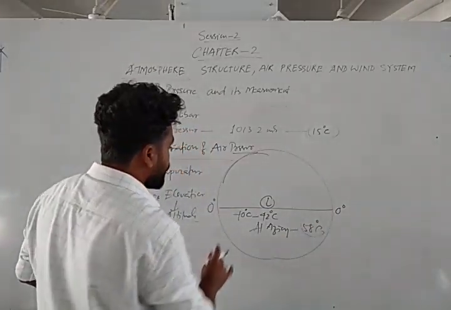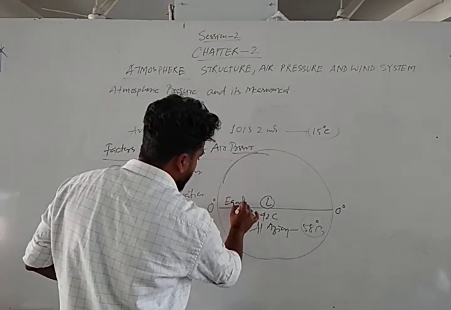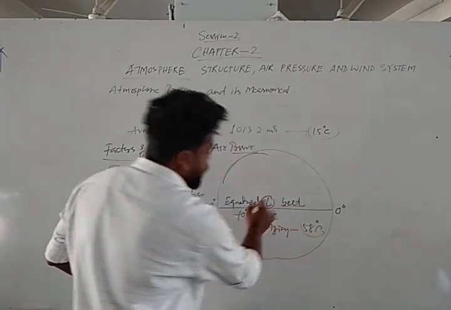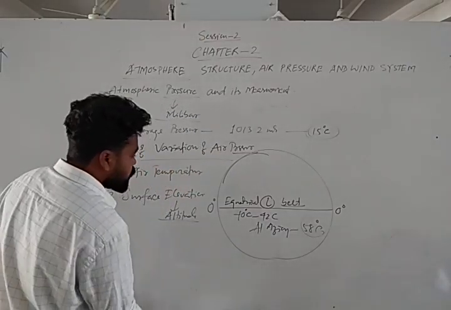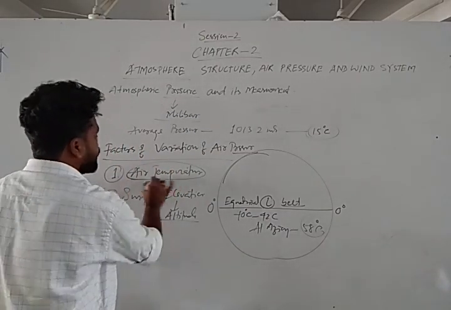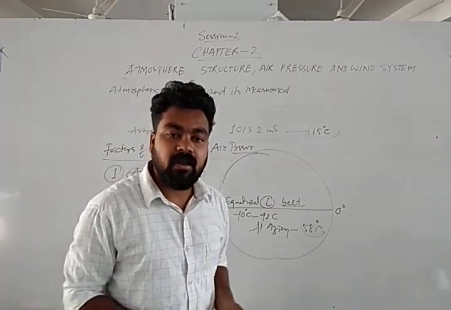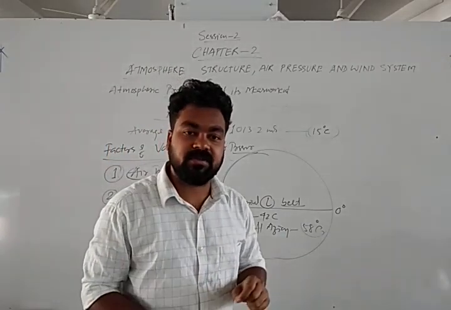So that's why over the equator there is low pressure, and it is called the equatorial low pressure belt. We'll learn about this when we study the permanent pressure belts. Due to high air temperature, air pressure will be low. So you can remember: high temperature, low pressure; low temperature, high pressure.